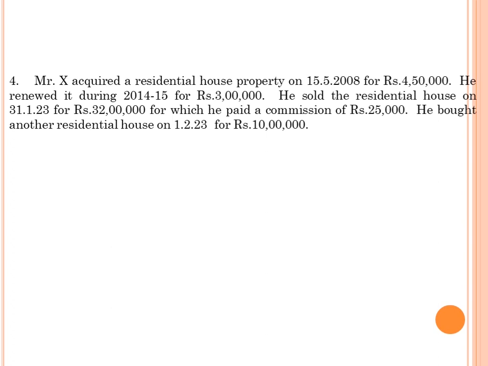Mr. X acquired a residential house property on 15/5/2008 for rupees 4,50,000. He renovated it during 2014-15 for rupees 3 lakhs. He sold the residential house on 31/1/2023 for rupees 32 lakh, for which he paid a commission of rupees 25,000. He bought another residential house on 1/2/23 for rupees 10 lakh.